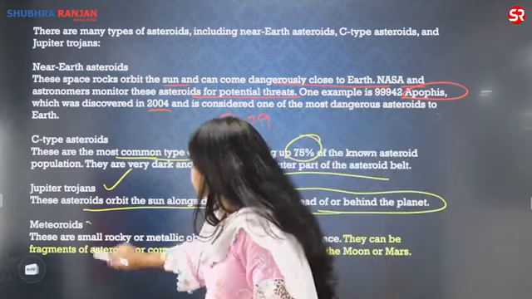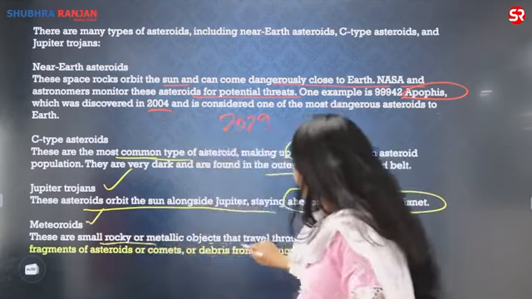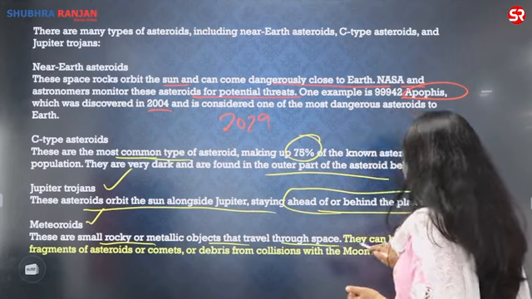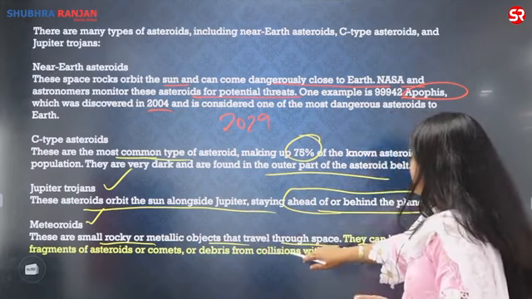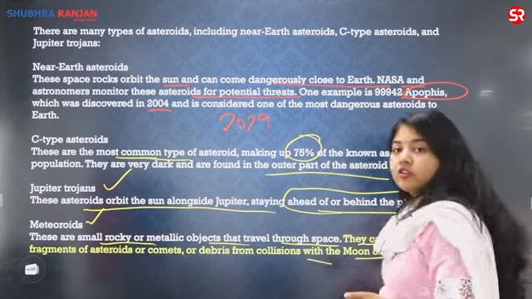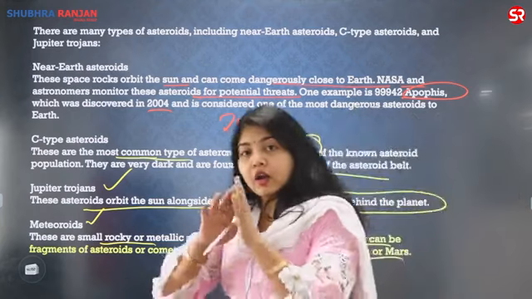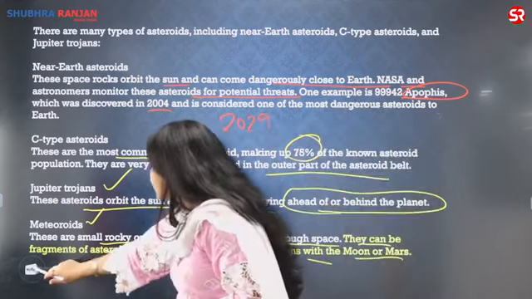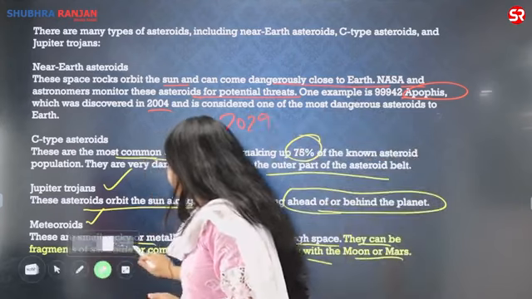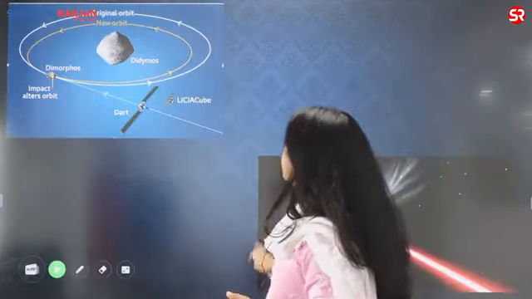Then you have the meteoroids. These are small rocky or metallic objects that travel through space. They can be fragments of asteroids or comets or debris from the collision of the Moon or Mars. Meteoroids are called so when they come around the Earth or within the atmosphere of the Earth. So these are the different categories of asteroids which you can write here in the answer.